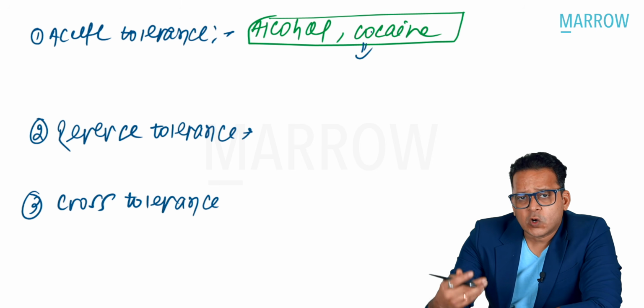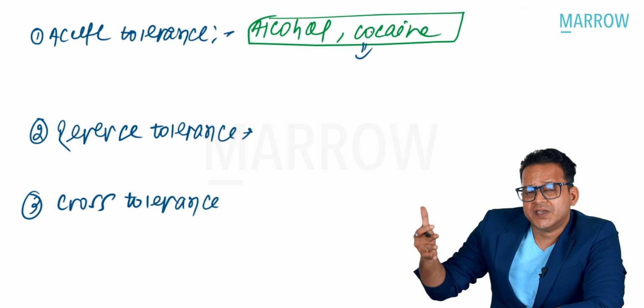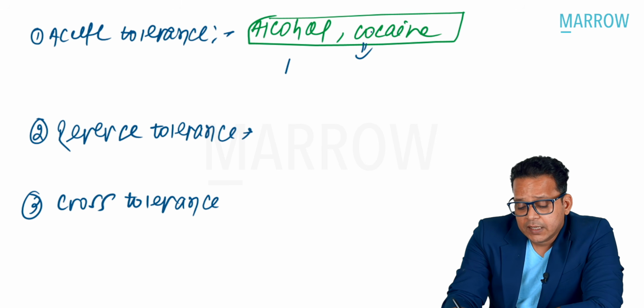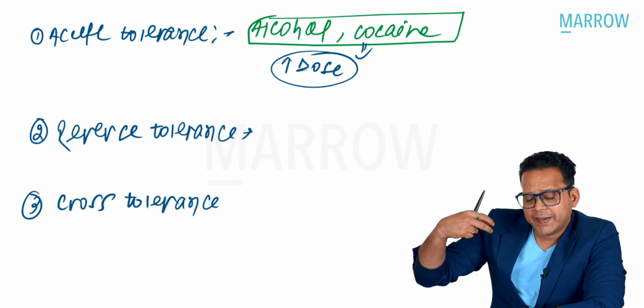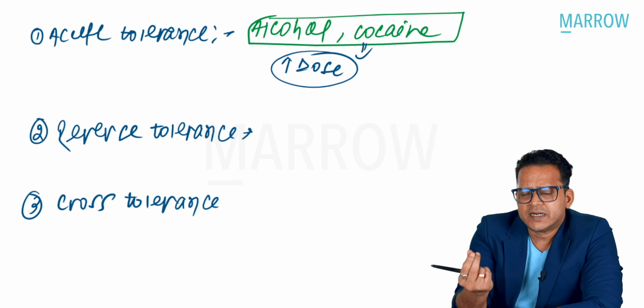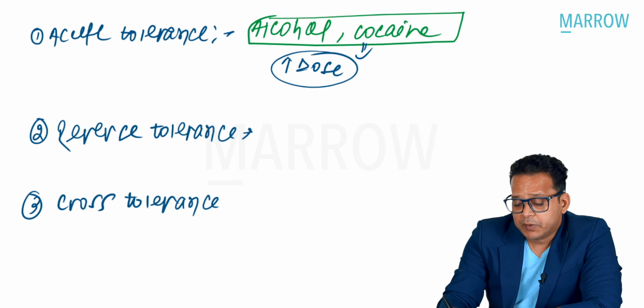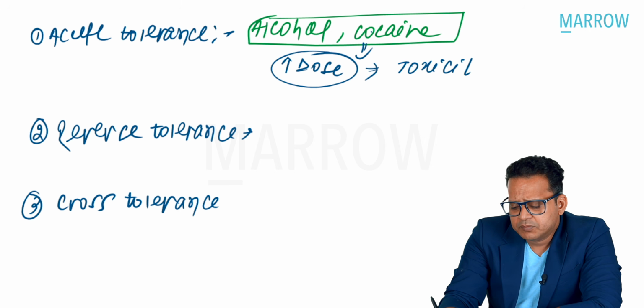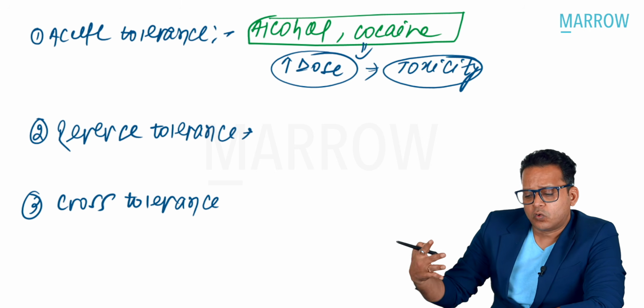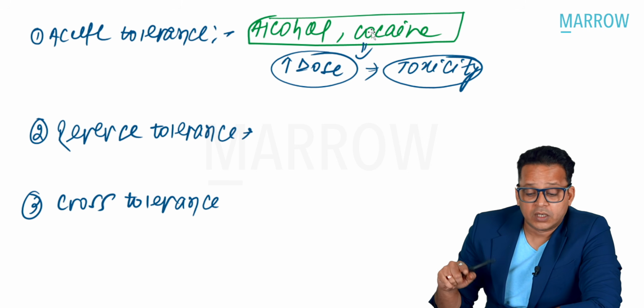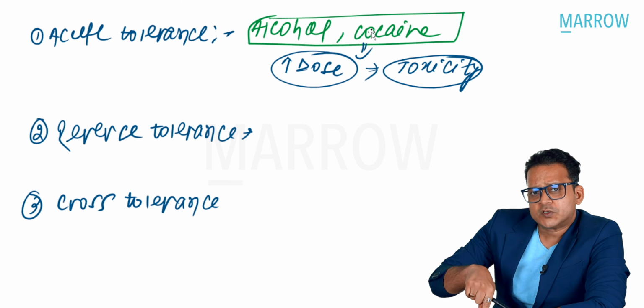Because the patient is not responding to the usual dose to which he used to respond, he will increase the dose of intake. Suppose he used to take 1 milligram of cocaine and is not responding, he'll increase it to 2, 3, 4. Because of that, this can result in toxicity, or what we call OD or overdosing, in acute tolerance.